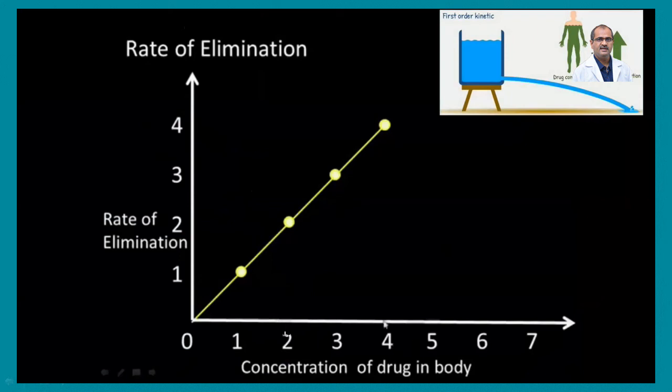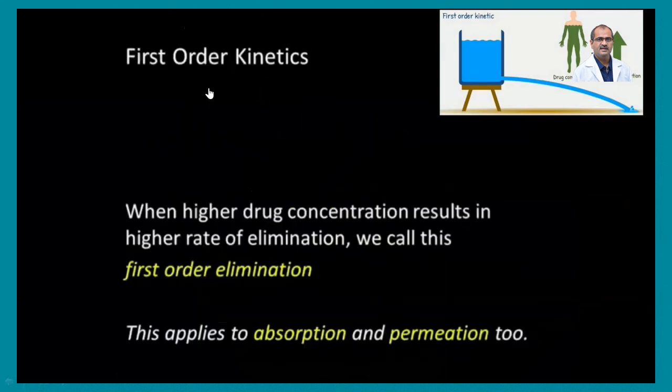That is first order kinetics. This is the pattern of first order kinetics. When a higher drug concentration results in a higher rate of elimination, we call this first order elimination kinetics. This applies to absorption and permeation too: first order absorption and first order elimination.